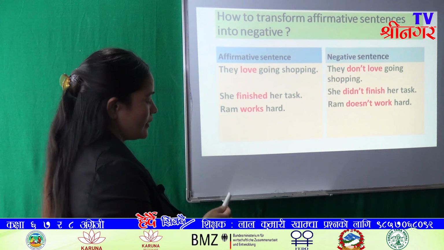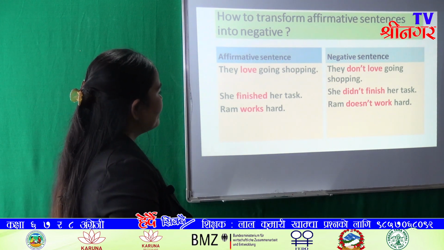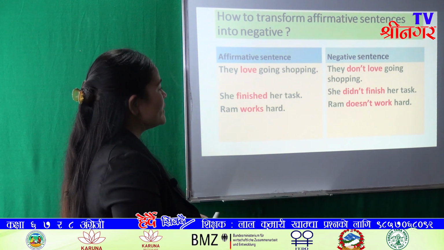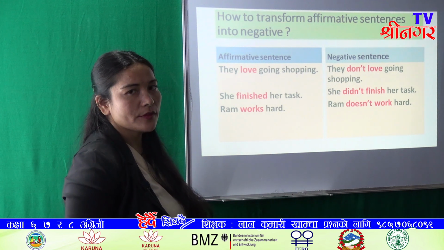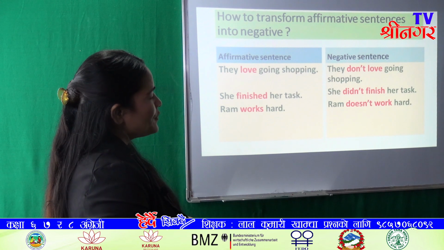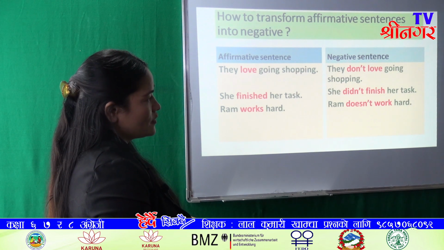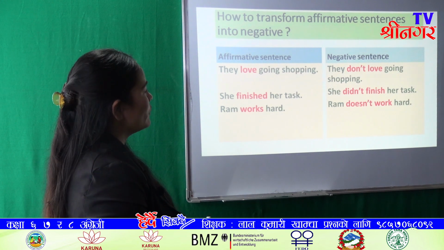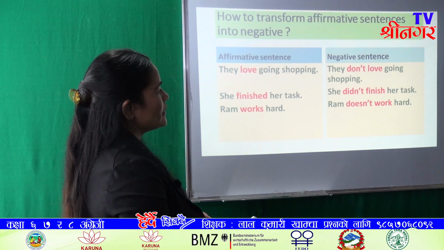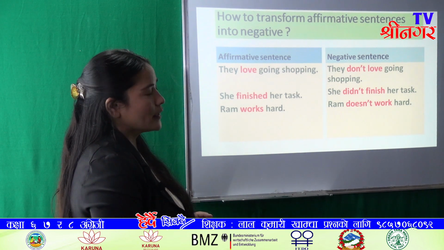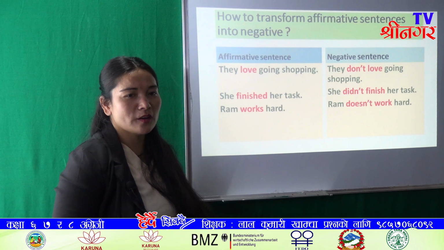And here, the last example, Ram works hard. Here works is verb 5. So we have used doesn't work here, and works is changed into work. Okay, have you understood or not?